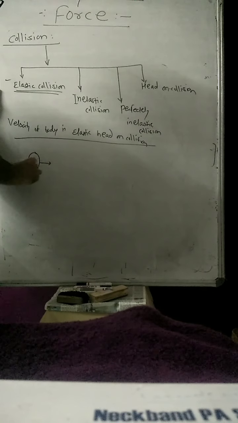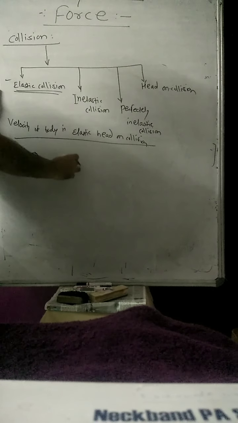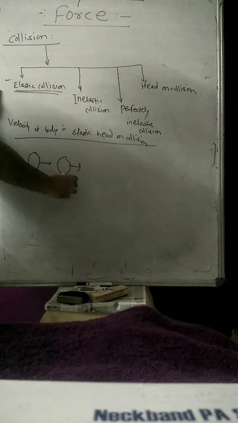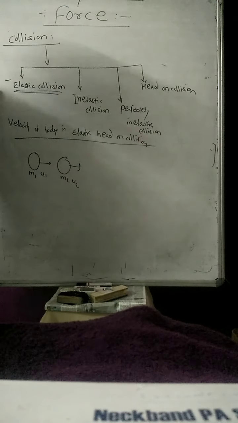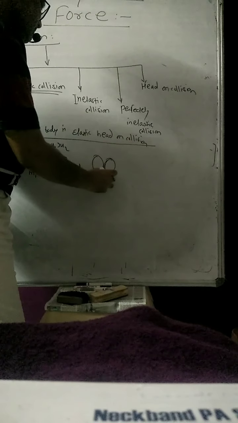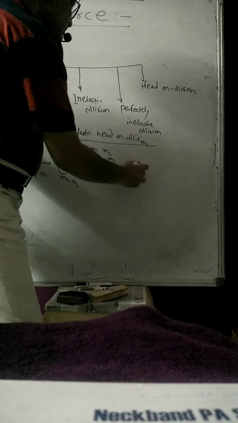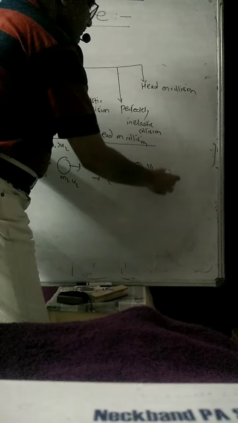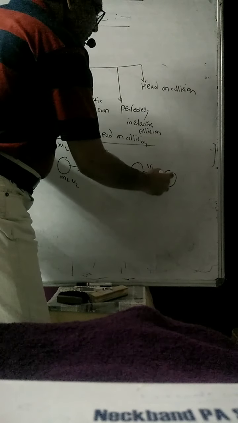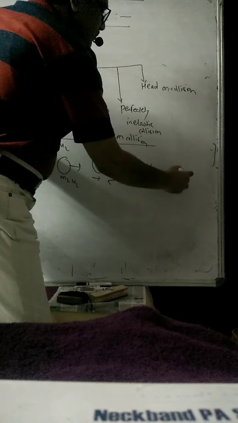Suppose this is the first body having mass m1 moving with velocity u1, and the second body having mass m2 moving with velocity u2. If u1 is greater than u2, these two bodies collide with each other. After collision, m1 moves with v1 and m2 moves with v2.